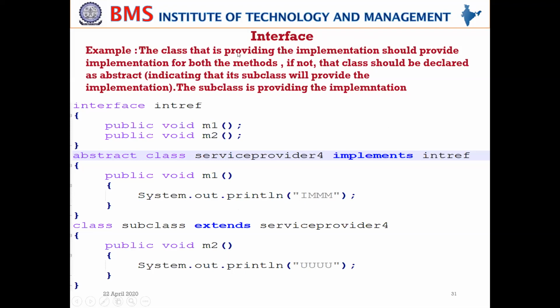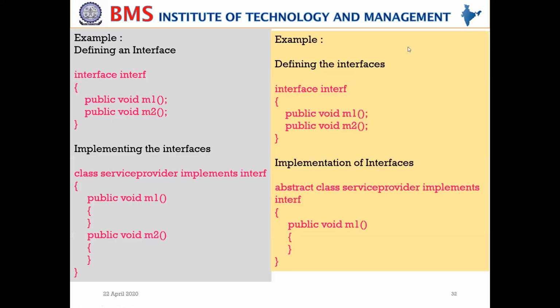Similarly, here I have the class that is providing the implementation. This also I have shown you, that suppose here you have an abstract class. Who is responsible to provide the implementation for the other method? Its immediate subclass can provide the implementation details. This also I have shown. This part, whatever we have seen in the example, is called defining an interface. How do you implement an interface?